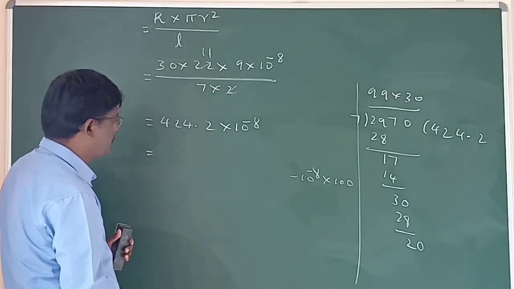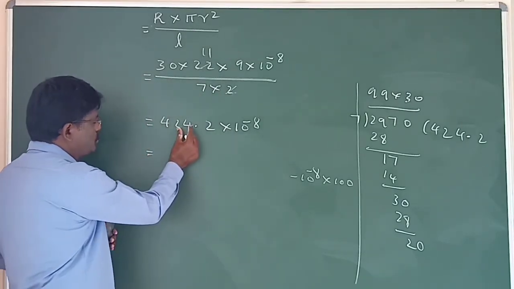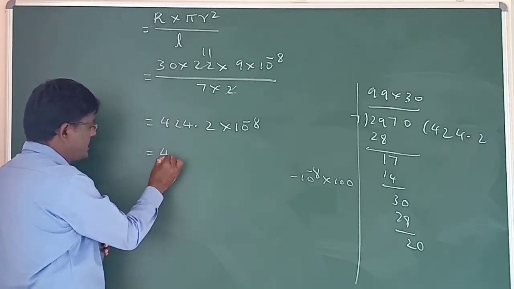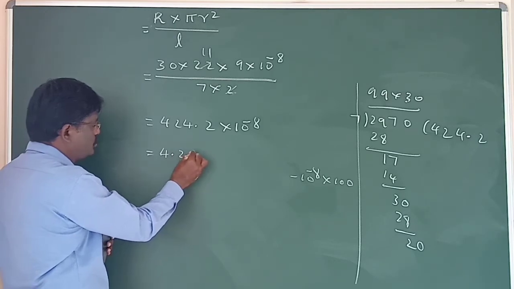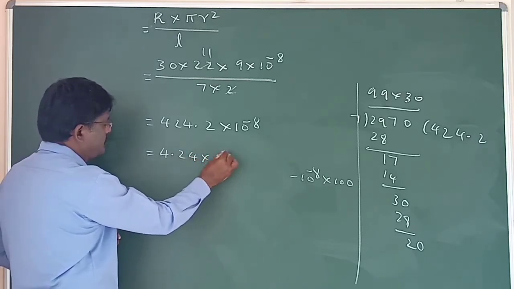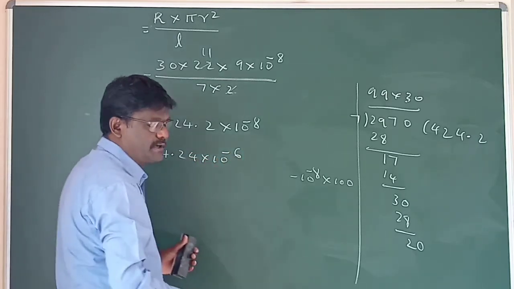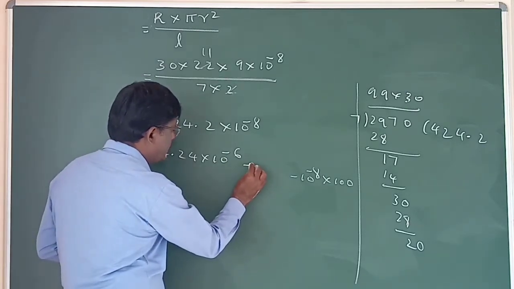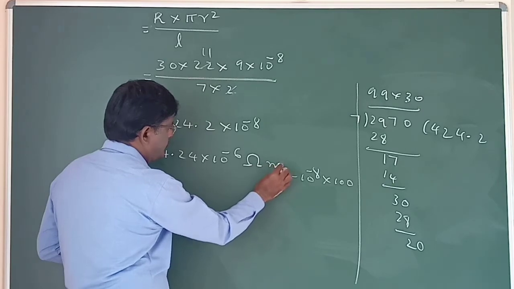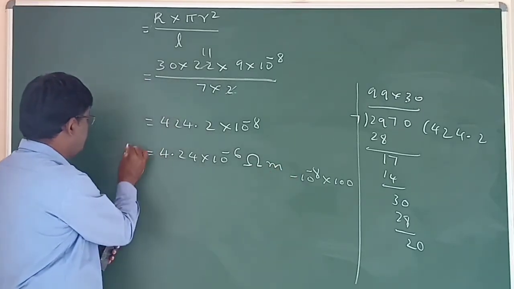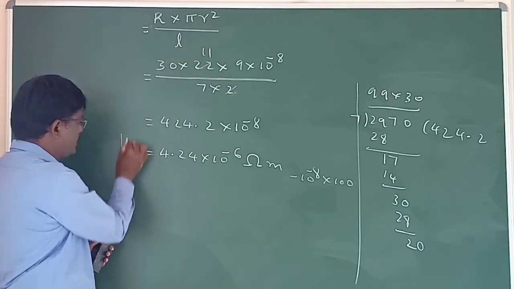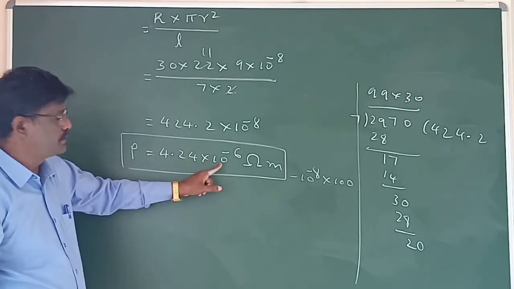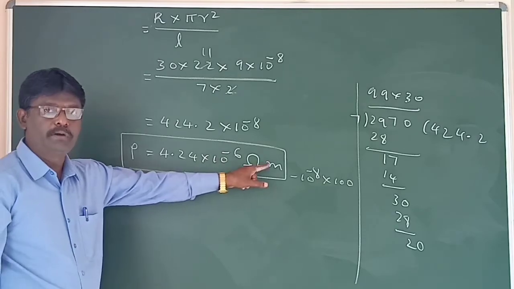When you multiply by 100, two digits are shifted. Therefore, the final form could be written like this: 4.24 into 10 power minus 6. What will be the unit? The unit is ohm meter. Thus, the resistivity rho equals 4.24 into 10 power minus 6 ohm meter.